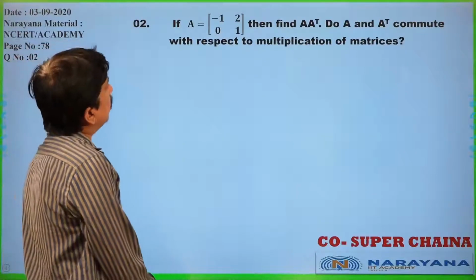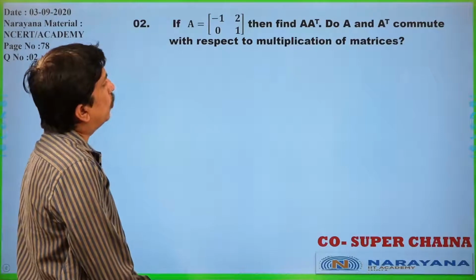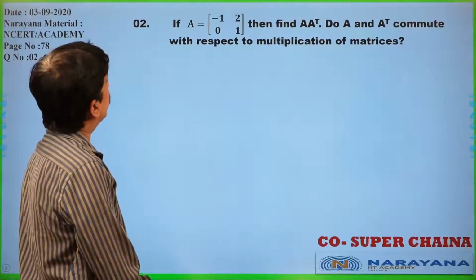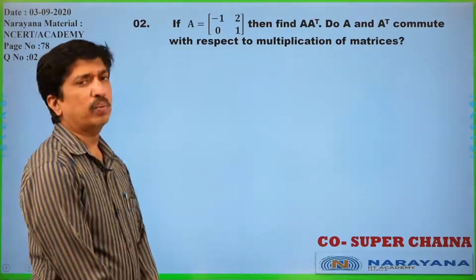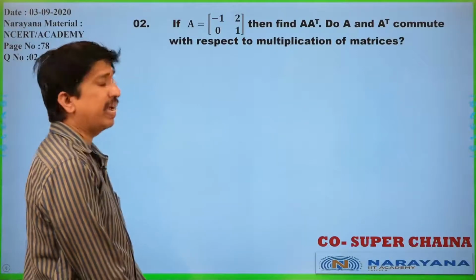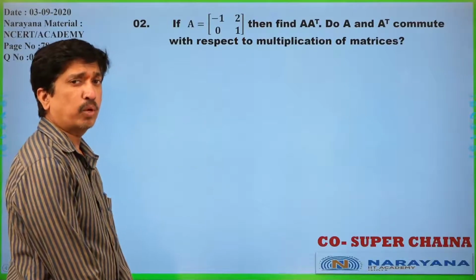Now, A is equal to minus 1, 2, 0, 1. Then find A transpose. Do A and A transpose commute with respect to the multiplication of matrices? That commutative law we have to verify. Commutative law means A A transpose equals A transpose A. Whether you get that or not, we have to check that.